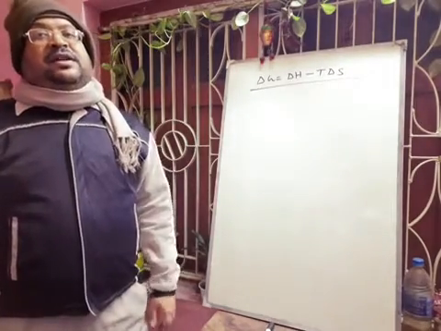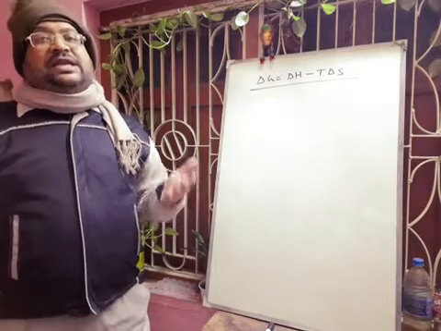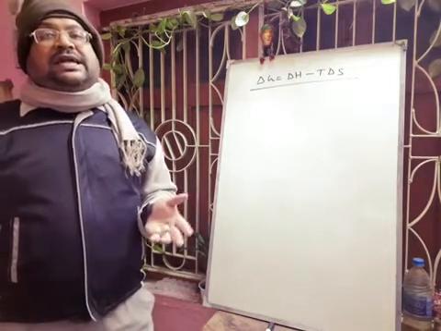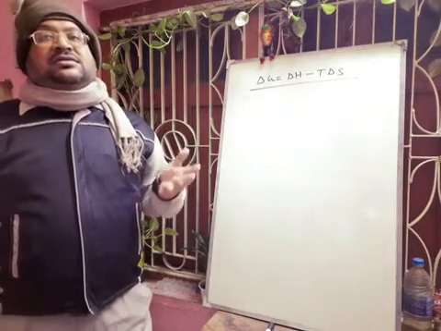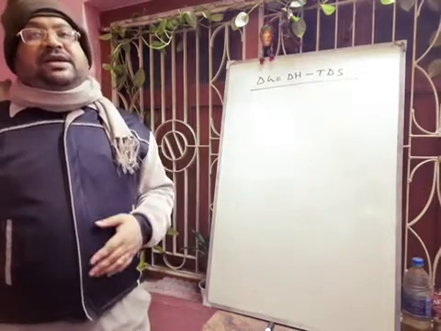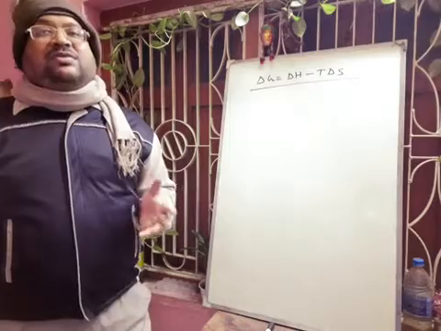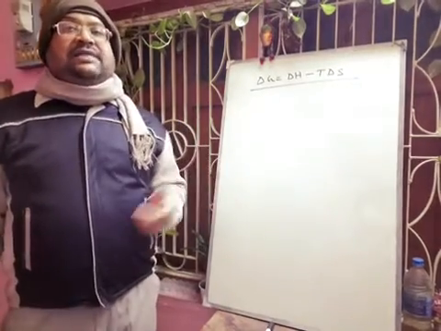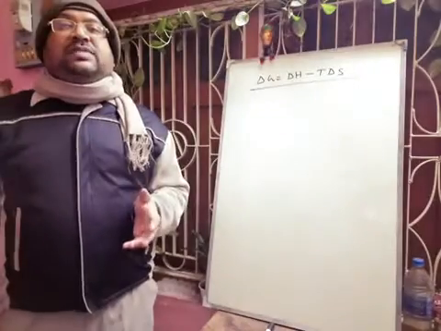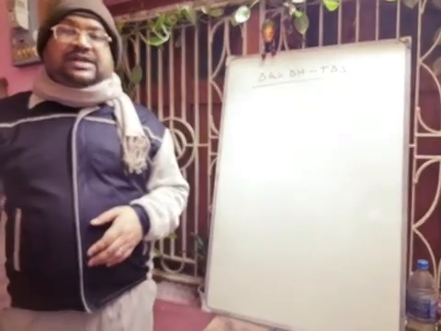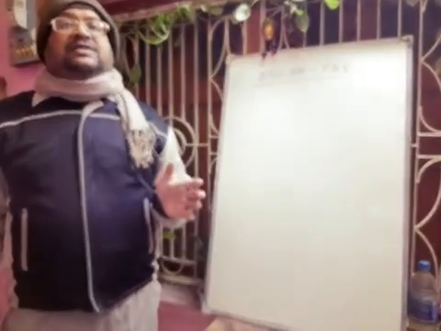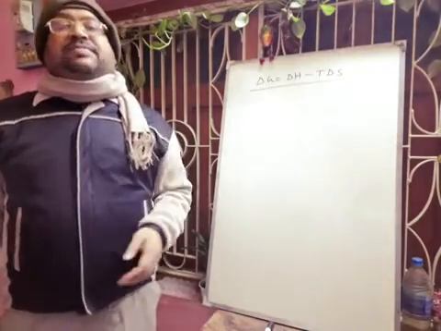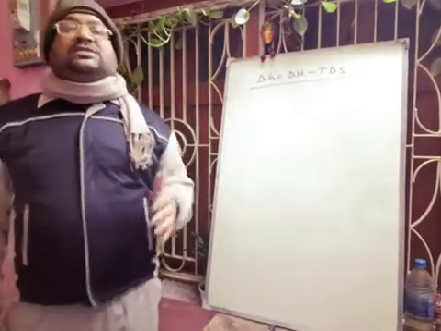Now, T delta S value increases with the rise in temperature. Since the value of delta H does not vary appreciably with temperature, the value of T delta S will be greater than delta H at higher temperature and delta G will be negative. Hope you can understand. So endothermic reactions are favored by increasing temperature. Next we will discuss the exothermic reaction.